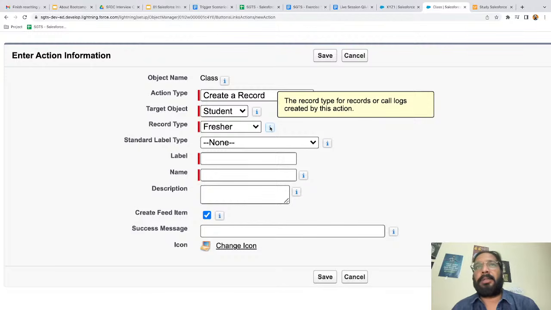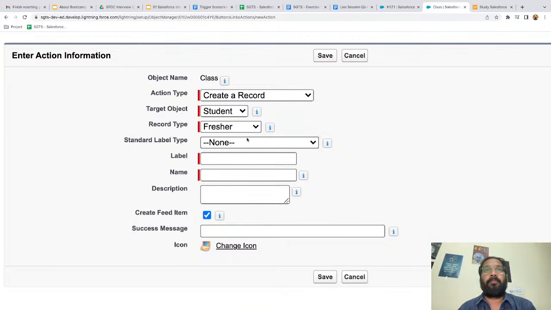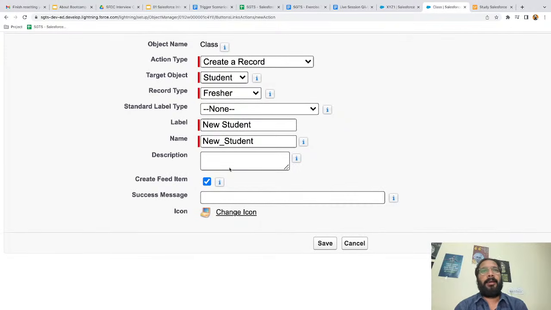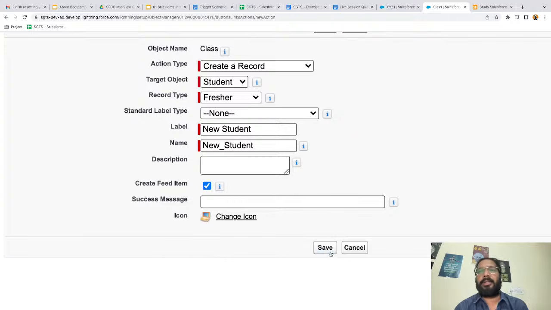You can go through this help text as well: the record type for records or call logs created by this action. Then the standard label type, you can leave it because it is not required. Here I am labeling it as new student. So the action which I'm going to create will have the label new student. Whenever you open any class record, you will find an action labeled new student, and if you click on that action, you will be able to create a fresher record type record. Okay. Rest of the things you can leave as is, and you can just click on save.